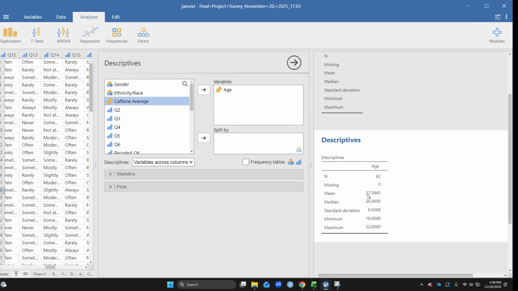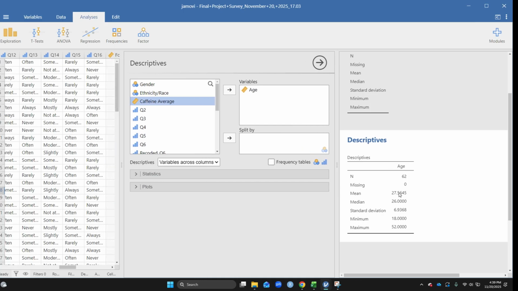We see our mean is 27.5645. If we round this, this should be 27.56. Standard deviation 6.9368. If we round this, 6.94. So in your paper, you would write that out. Age, mean, standard deviation, easy as that.